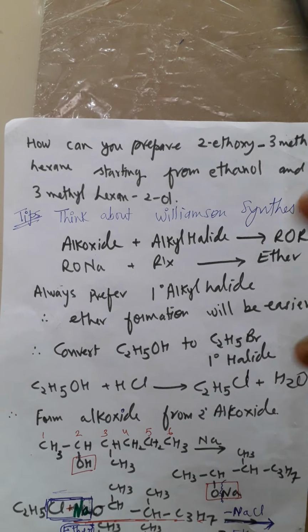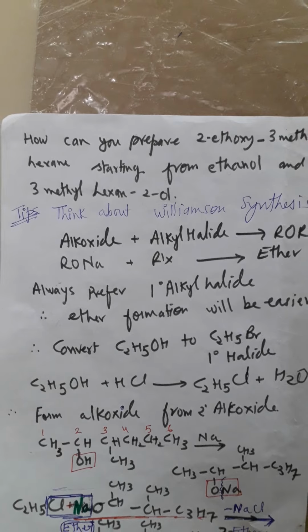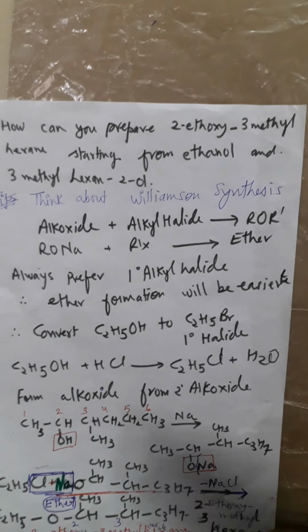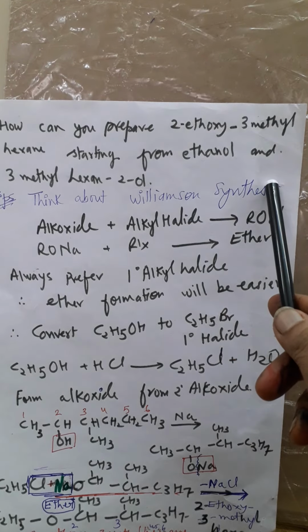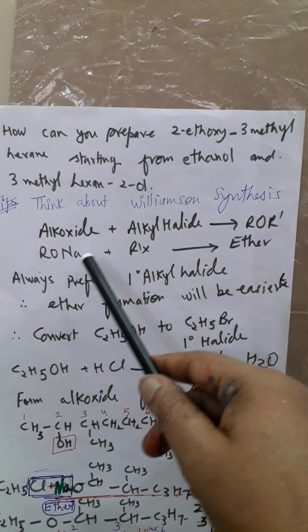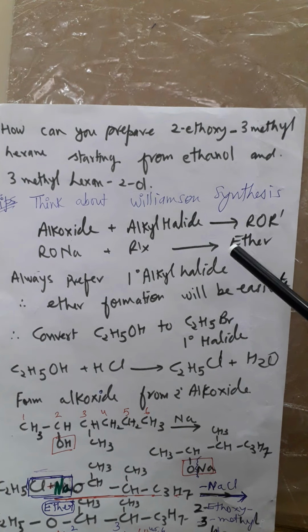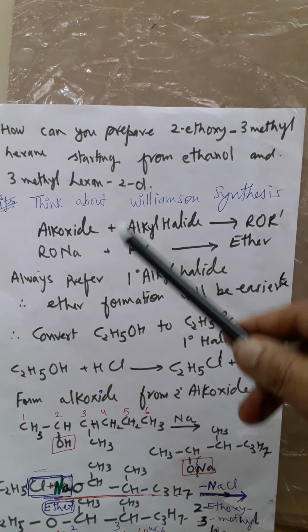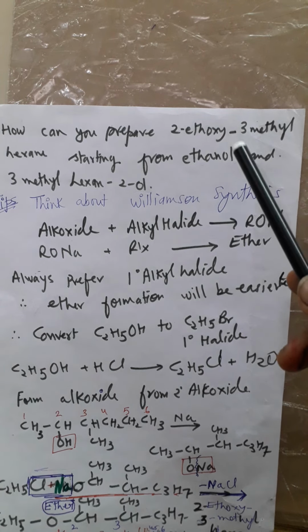What does it mean? Alkoxyalkane is the name for ether always. So you have to think about Williamson synthesis. So you have to write down alkoxide plus alkyl halide gives you ether. This is the main reaction which is taking place here.